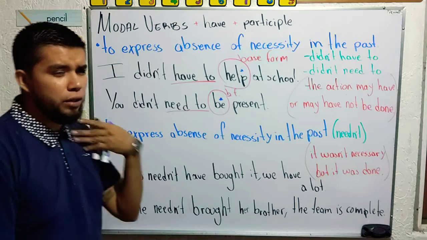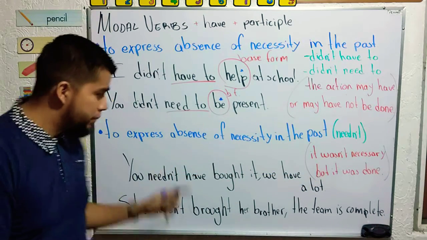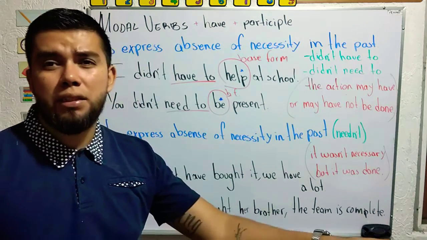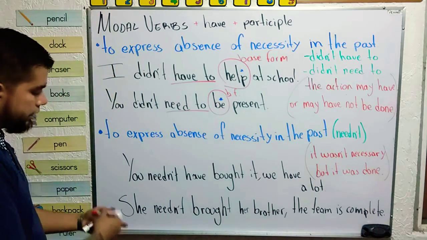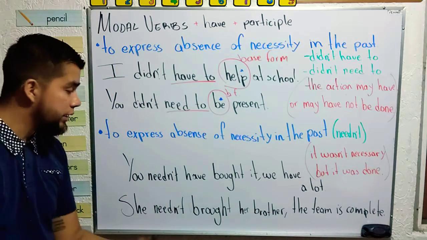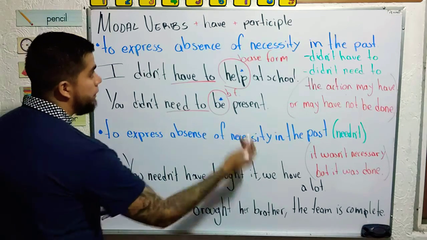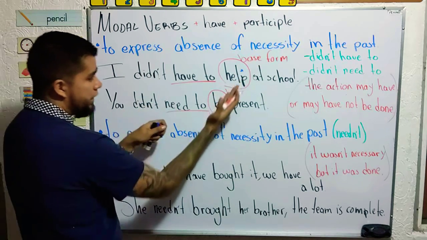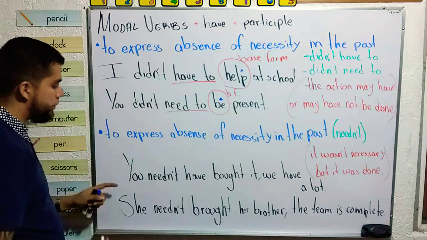Here you leave a context incomplete, like, "Oh, it just wasn't necessary." But in this case, you specify that it wasn't necessary, but the action was done. The action was completed. And here we retake the participle form. Remember, this is an exception. We use the base form and the auxiliary is negative, in past.